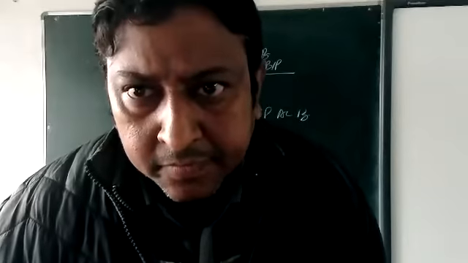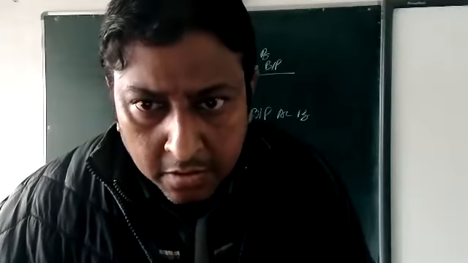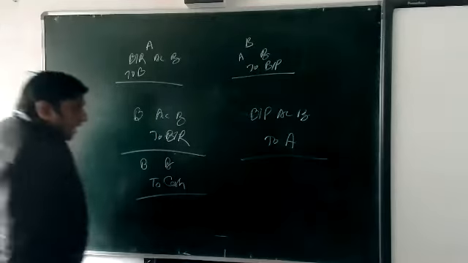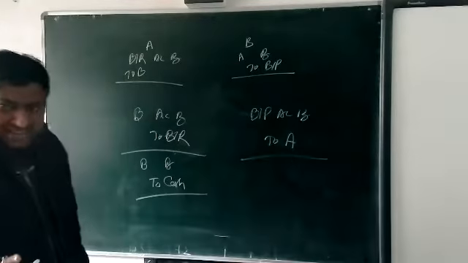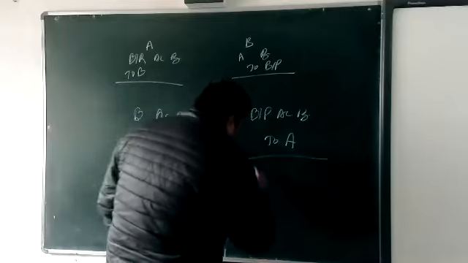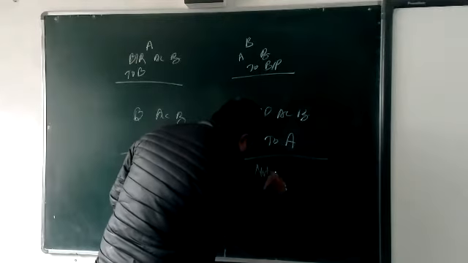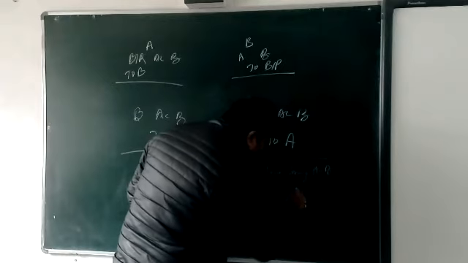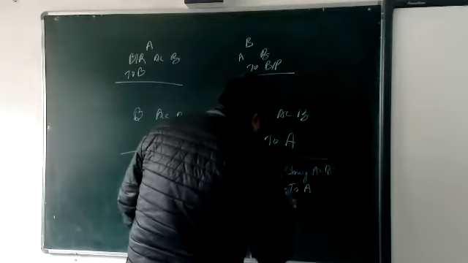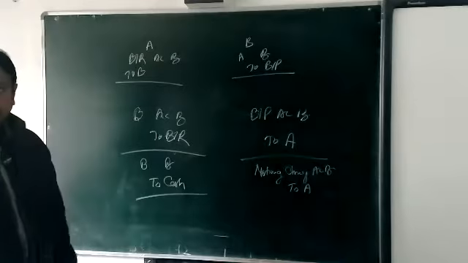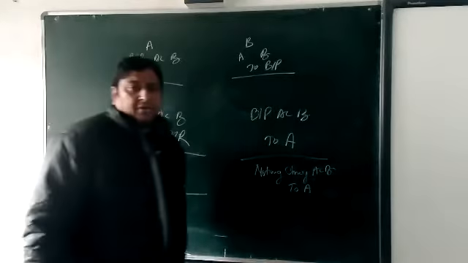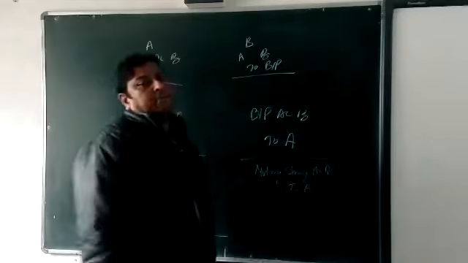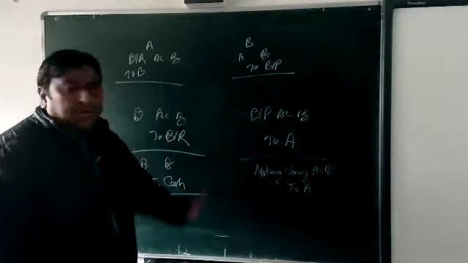B debit to cash. Okay, and here that is the noting charge. He is paying that noting charge, account debit to A. Okay. These two entries we are doing at the time of dishonor of the bill. Okay, beta? At the time of dishonor of the bill, we are going to do these two entries.